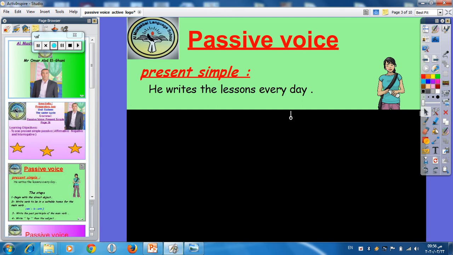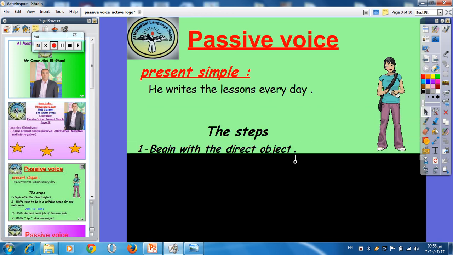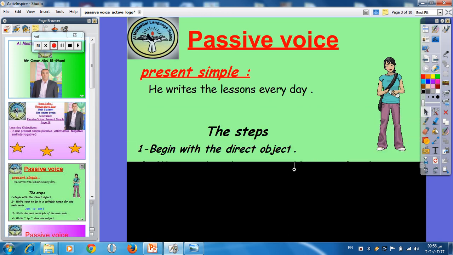So we have a sentence here. He writes the lessons every day. I want you to change it into the passive voice. Of course, we have some steps. The first step is to begin with the direct object. Yes, right, excellent. The direct object, which will be the words the lessons.